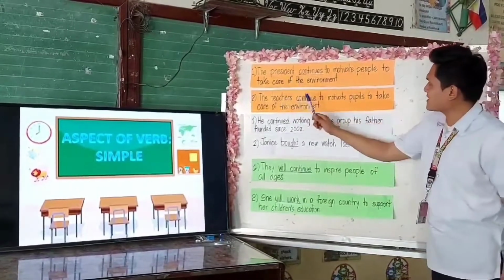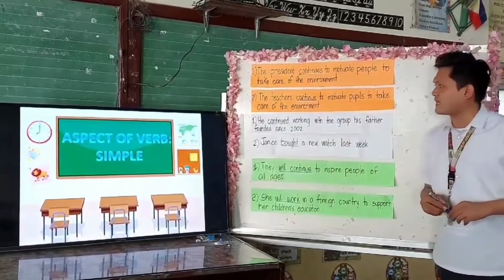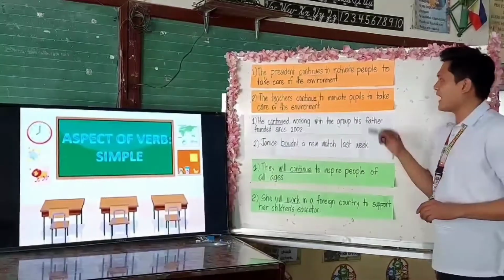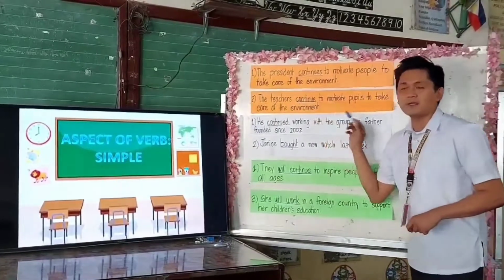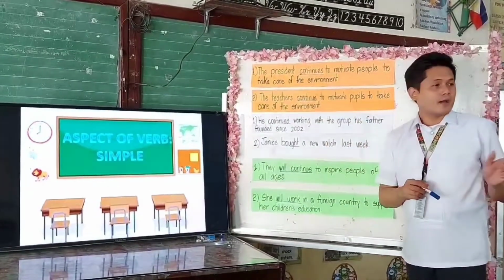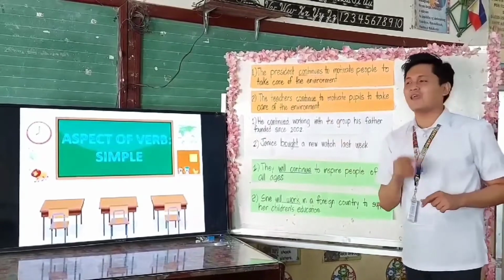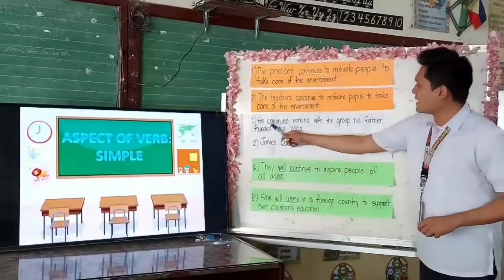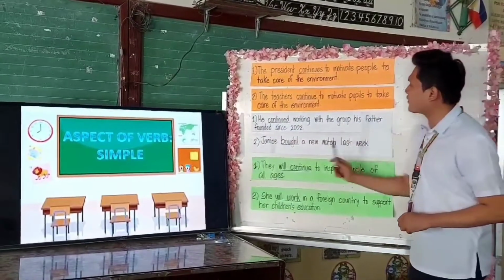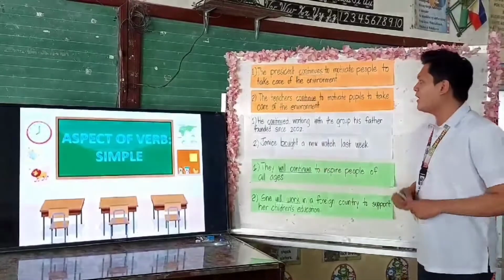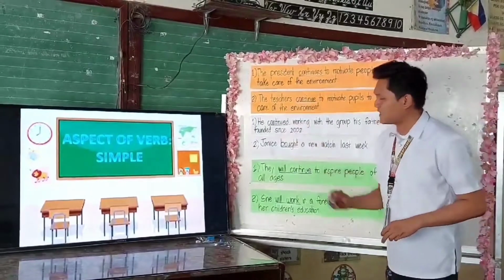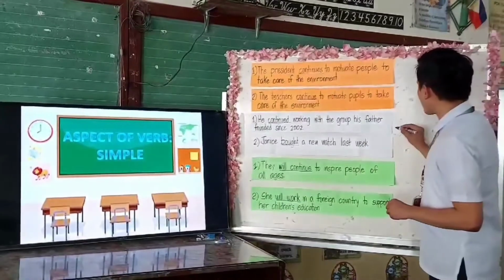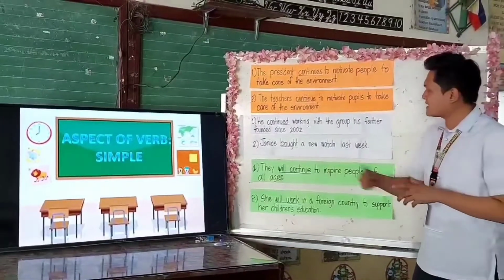How about sentence number 2? Everybody read. The teachers continue to motivate pupils to take care of the environment. What is the underlined word? The underlined word is continue. Is this correct? Okay, very good. Check. How about sentence number 3? Everybody read. He continued working with a group his father founded since 2002. The underlined word is continued. Is this correct? Okay, very good.